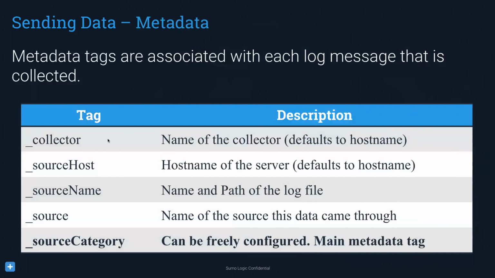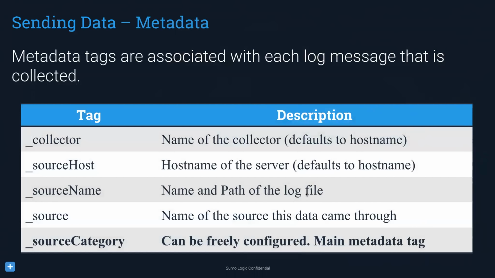And so there's going to be some that are essentially pre-built or pre-labeled. So you might want to go ahead and search for your data based on the name of the collector, which would be that piece of software that would be installed that would be grabbing your data and bringing it to Sumo Logic. You might use the source name. So I believe we just used the source name in our demo. That's another option to go ahead and identify your data and allow somebody to search through it.